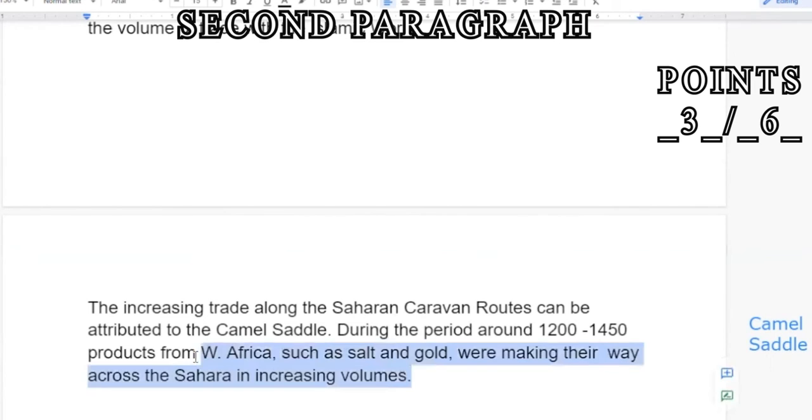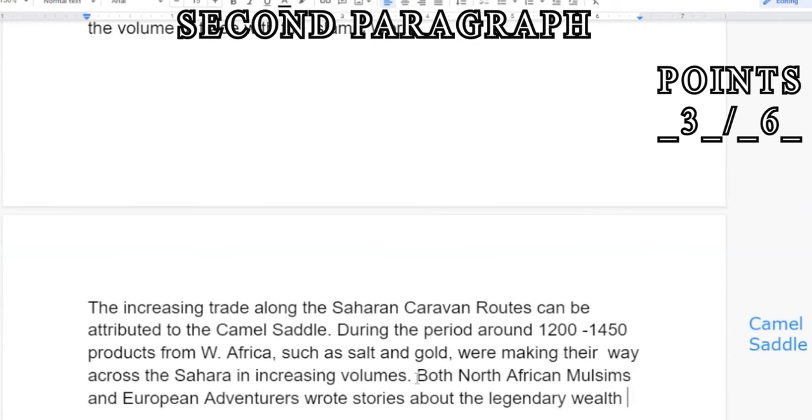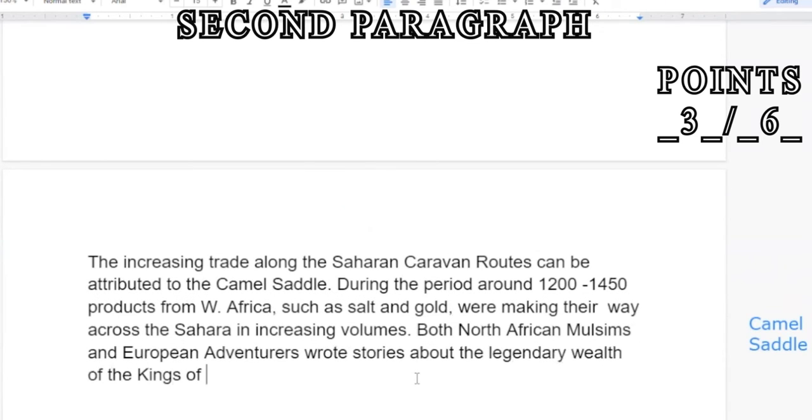Now, again, there's more goods from West Africa coming out of the Sahara during this time. Both North African Muslims and European adventurers wrote stories about the legendary wealth of the kings, the rulers of West Africa, spawned by this increased trade.